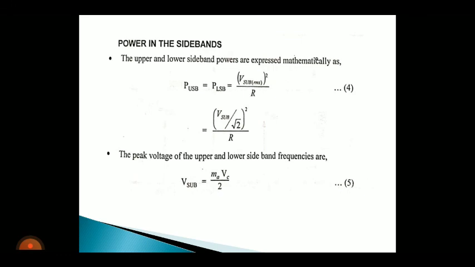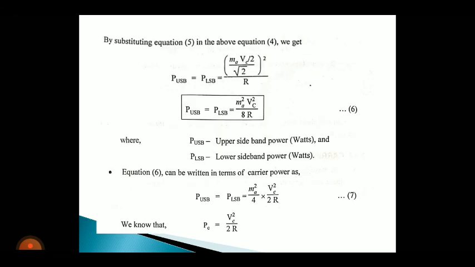So substitute 5 in 4. You will get the lower and upper sideband power as (MA VC by 2 divided by root 2) the whole square divided by R. Once you simplify, you will get the upper sideband and lower sideband power as MA squared VC squared divided by 8R. Here PUSB is the upper sideband power and PLSB is the lower sideband power. We know the unit of power is watts.